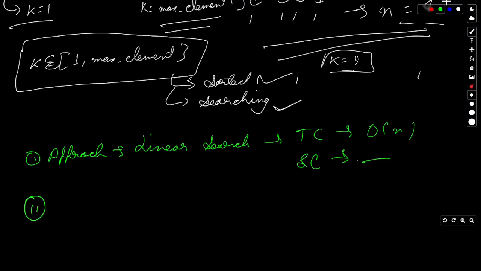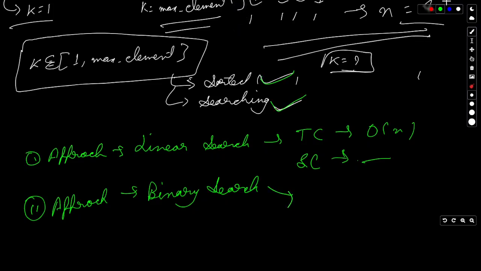The second approach, which is the most optimal approach for this problem, is definitely binary search, and I've told you why. Because we are searching in a sorted space, and what algorithm other than binary search is better than that?